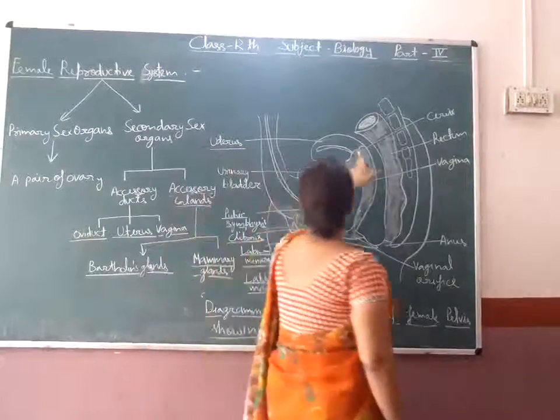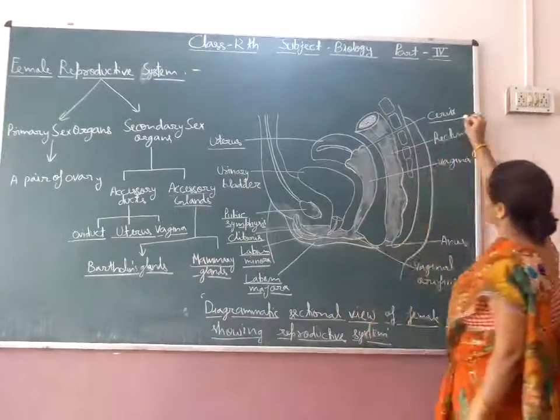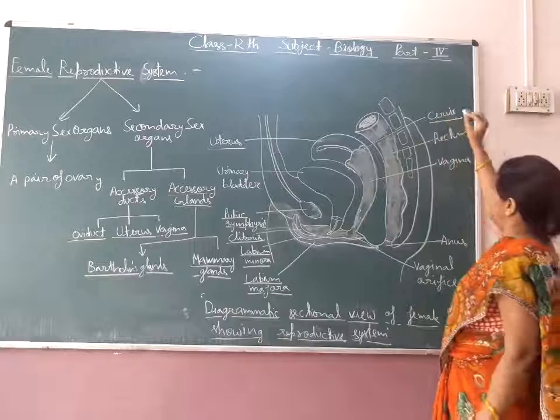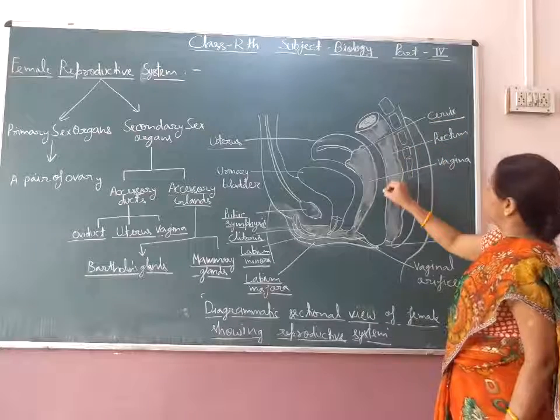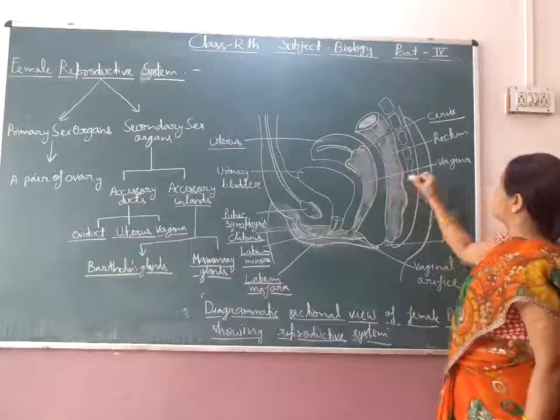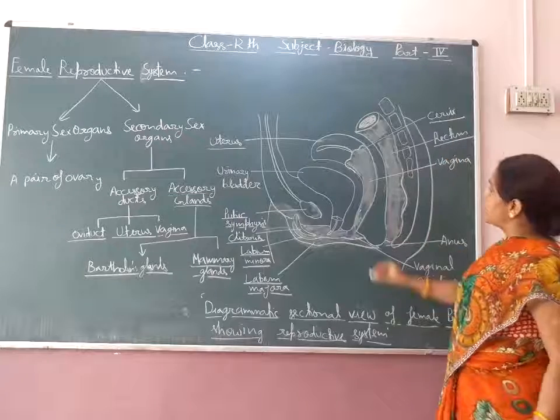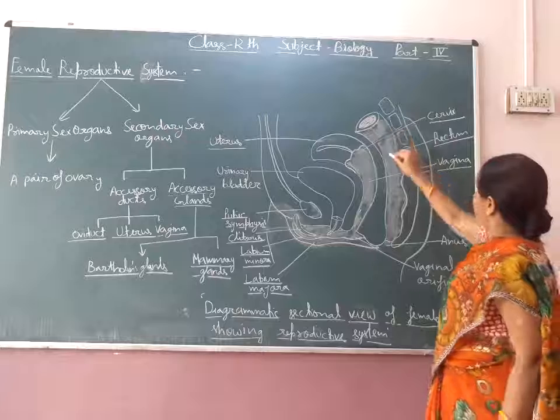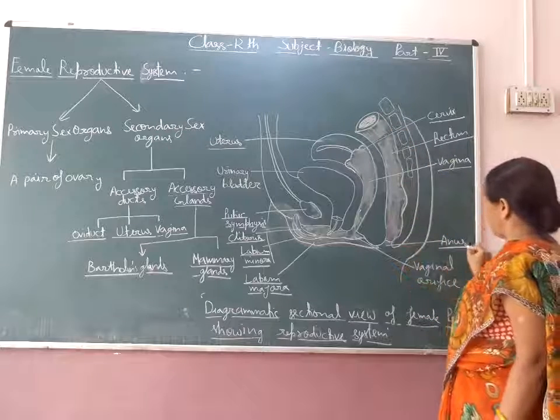Then below the uterus, the cervix is present. The opening is present, so it is known as the cervix. After the cervix and after the uterus, a rectum is present, and after the cervix it is the vagina. Then this rectum opens into the anus.